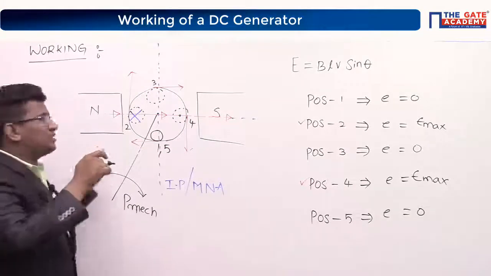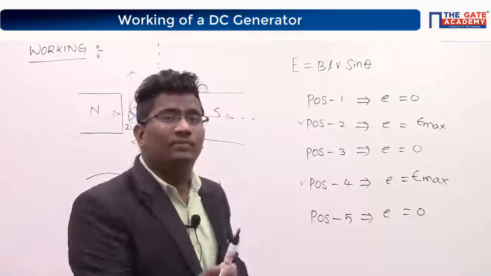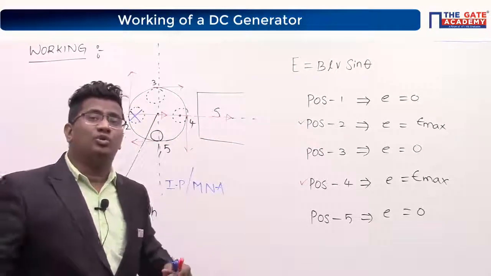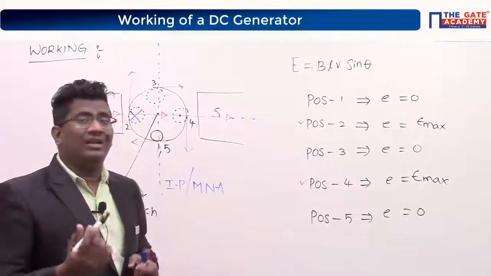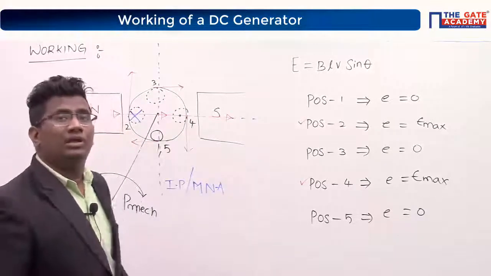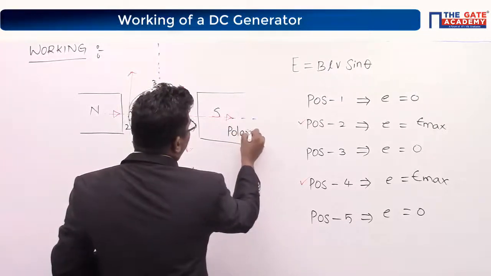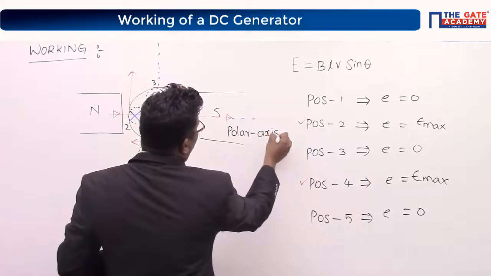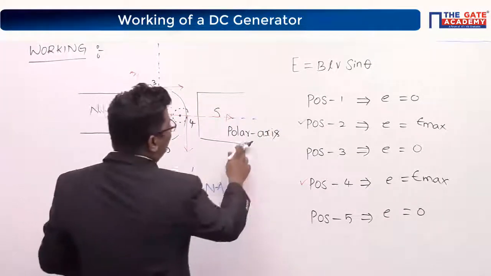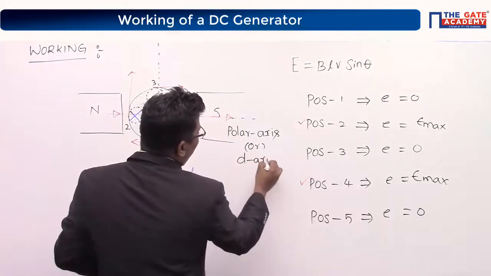This is the horizontal axis. Is this axis intermediate between the poles or through the pole? Come on, very quickly you have to respond. Yes, sir. Through the pole. That is why it is called the polar axis. Some others will call it the polar axis or D axis. I hope you heard about this.